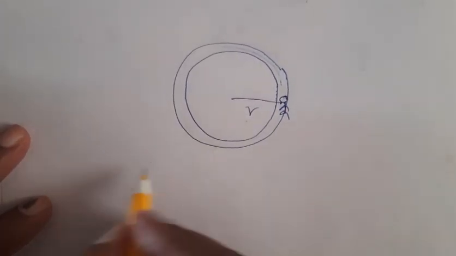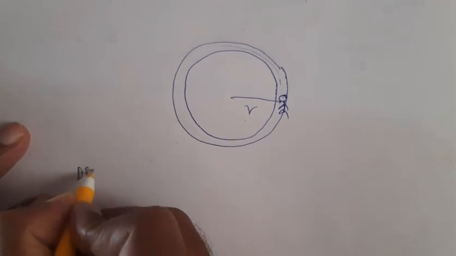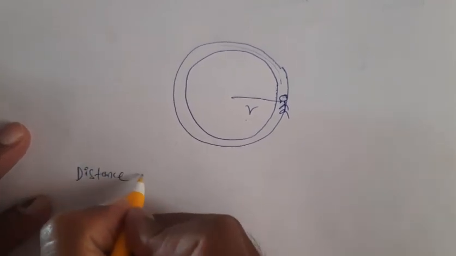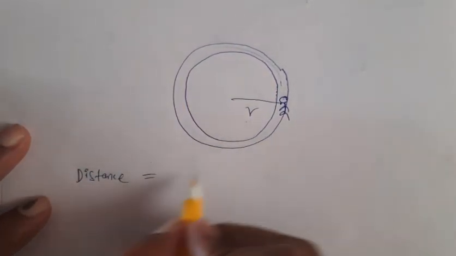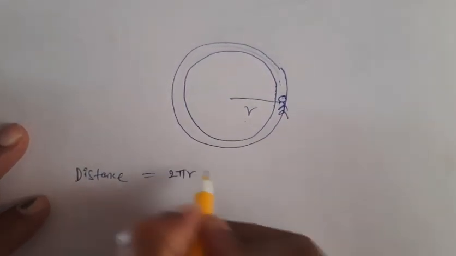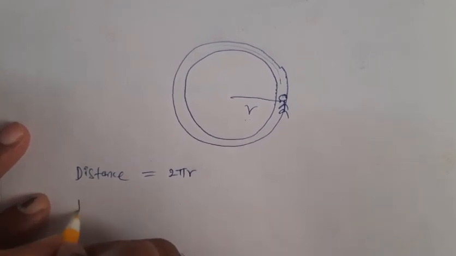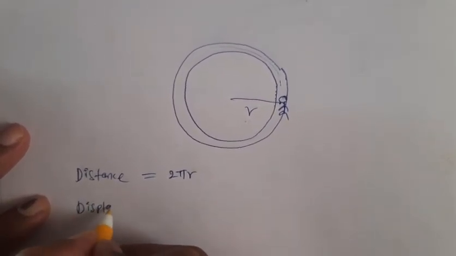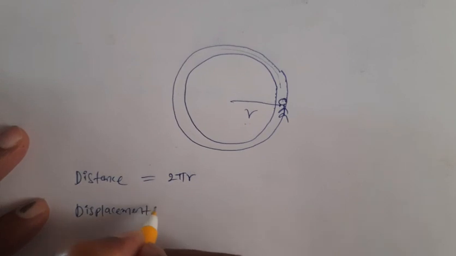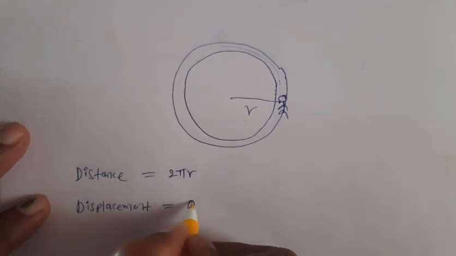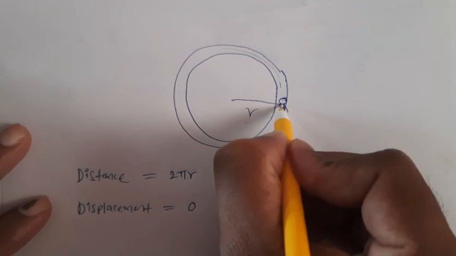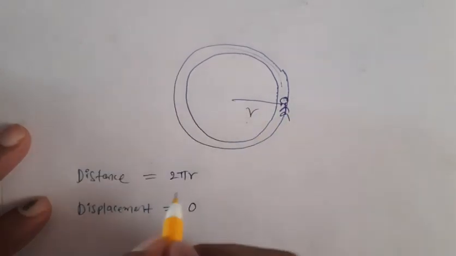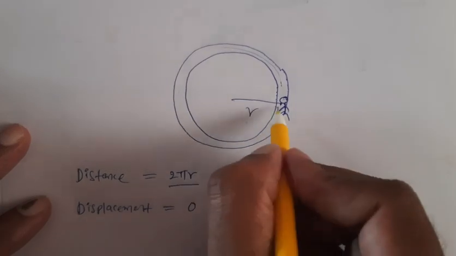So after completing one round, what is the distance traveled by you? That is nothing but the circumference of the track, right? So the value is 2 pi r. But what about the displacement? Displacement is 0 only, because your initial point is this one and your final point is also this one. So in this case, distance is 2 pi r.